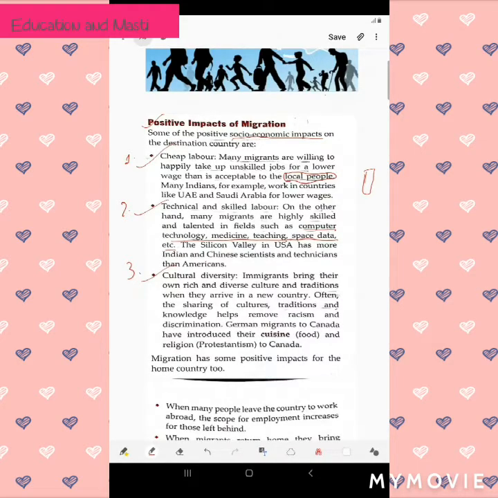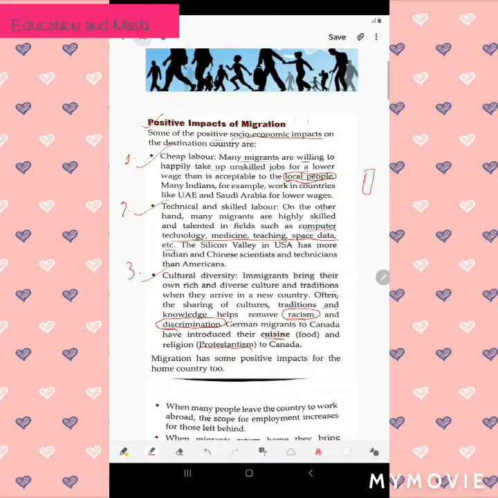So there was new culture and tradition released in those countries, and new food and cultures were also established in the country. When you go there, they also know idli, dosa and so on because of these traditions. Now Indian restaurants are also opened around the world. Often the sharing of cultures, traditions and knowledge helps remove racism and discrimination. For example, German migrants to Canada introduced their cuisine and their religion, Protestantism, to Canada. This word Protestantism is related to Christianity.